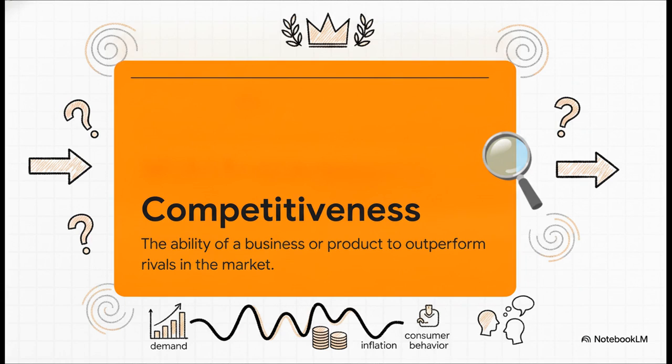Well, because of this word right here, competitiveness. The syllabus defines this as the ability of a business or product to outperform rivals in the market. The entire ultimate goal of your business plan is maintaining this competitiveness, especially when market conditions like consumer demand, inflation, and shifting behaviors are constantly changing and creating all sorts of uncertainty.